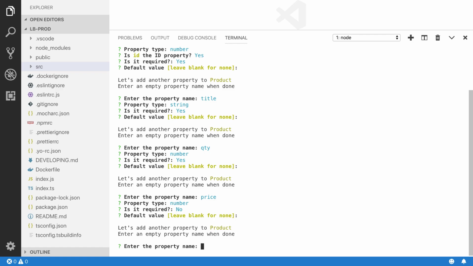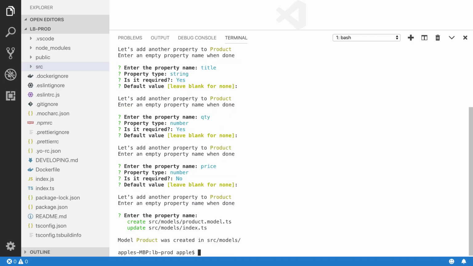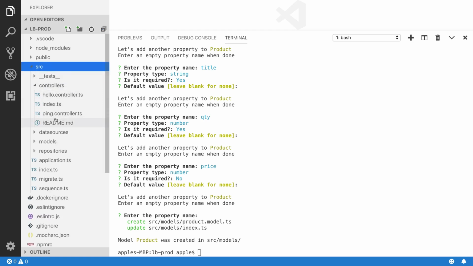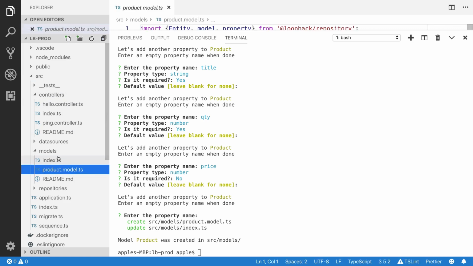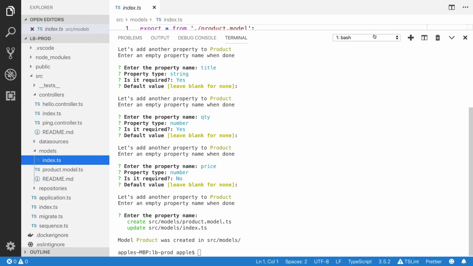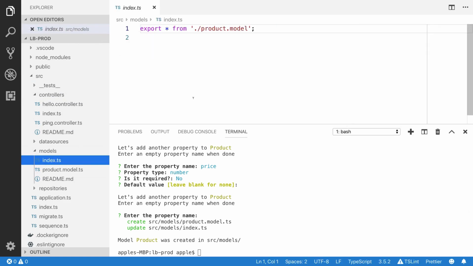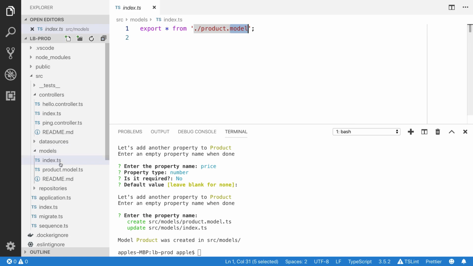I have created all these properties. If you press enter, now you can see that the model has been created. And you will see the product model, and it has added the entry inside the index.ts. Now you will see the product model in the index.ts.